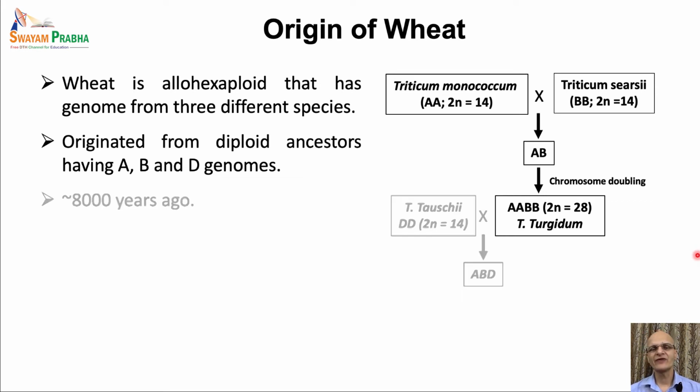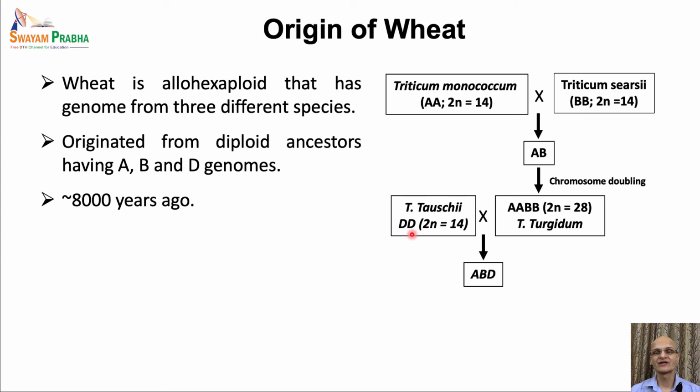Now, somewhere around 8 to 10,000 years ago, another hybridization event occurred between the tetraploid turgidum species and another diploid wheat species, possibly Triticum toshii. Its genome is designated as the D genome.